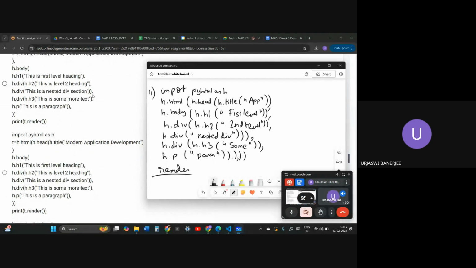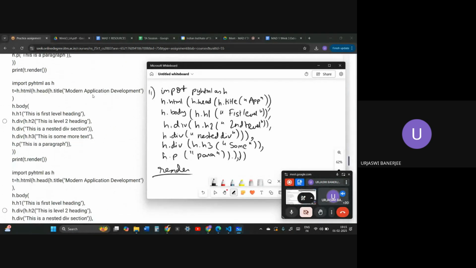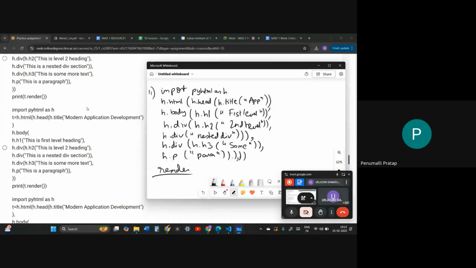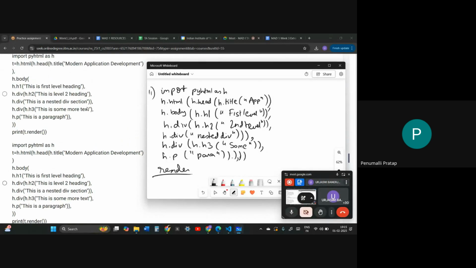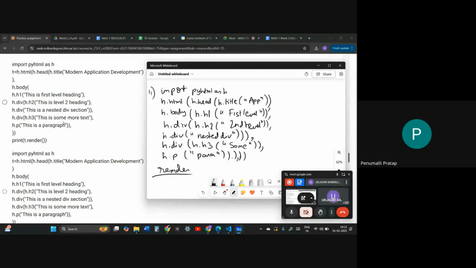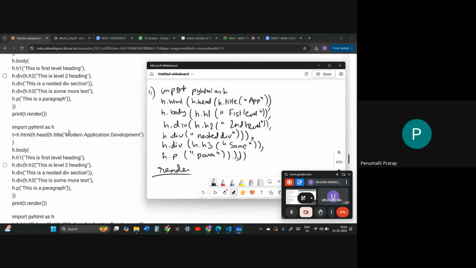So let us go to the options. There should be only one closing parenthesis before the print statement. I think here there are only two parentheses just before the print. No? After this paragraph there is, yeah, here only one should be there. No?